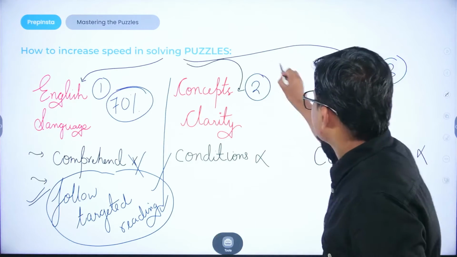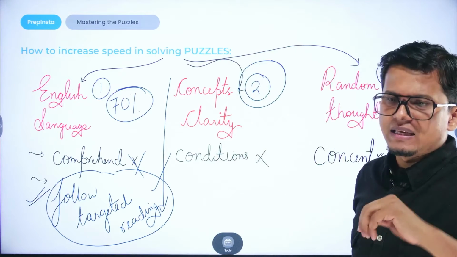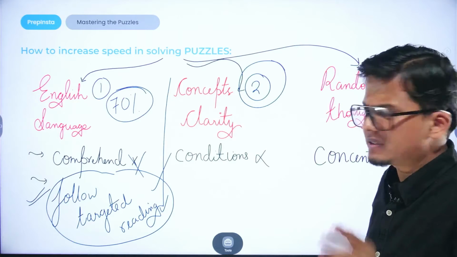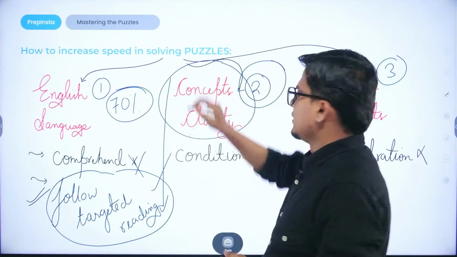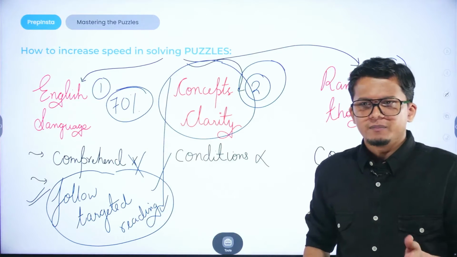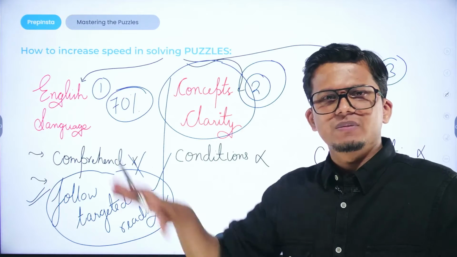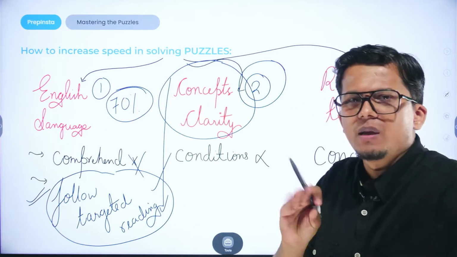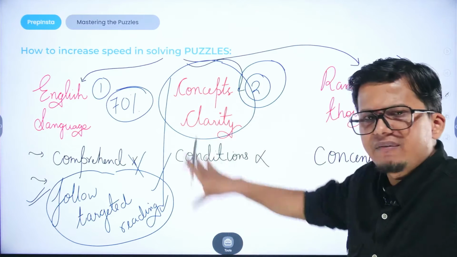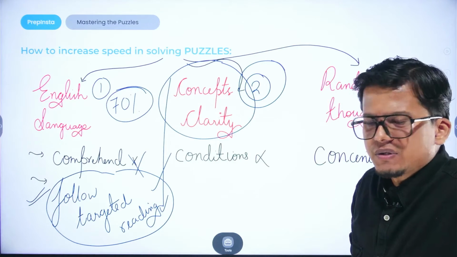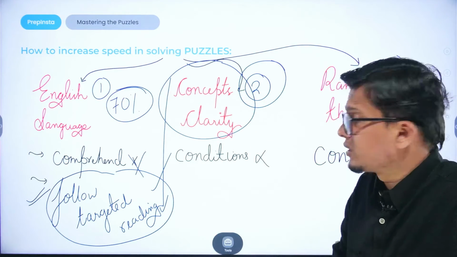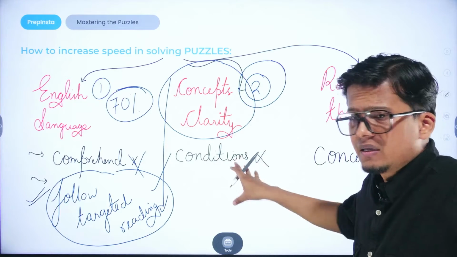Then the second reason why students fail to solve the puzzles in a given set of time or in a given time frame is concept clarity. Concept clarity से क्या समझते हैं? देखो, there are a variety of topics that are being covered. अभी students को लगता है कि exams में they will definitely be able to solve the puzzles correctly. But actual examination में क्या होता है कि इतना सारा variety of questions आना होता है, right? So if you miss any of the types, you are not going to approach the questions correctly. For that matter, concept clarity is a must.